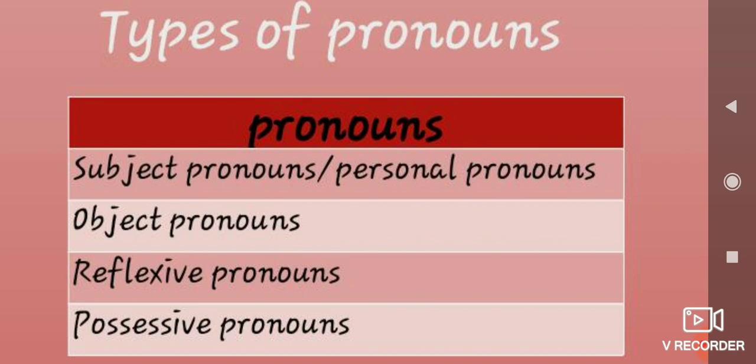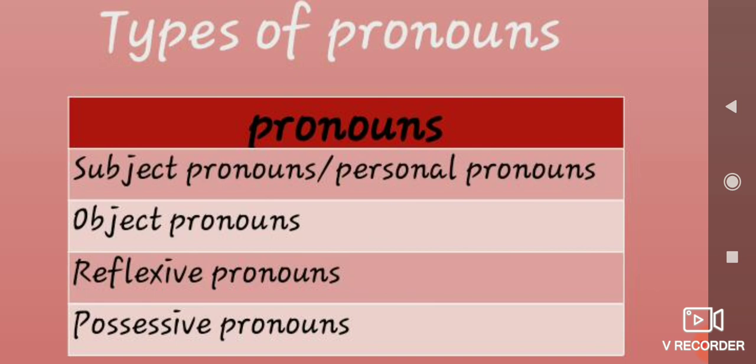Subject pronouns. If you hear the word subject, immediately the subject and predicate topic will come to your mind, right? In a sentence, whom we are talking about, or what we are talking about, that we call the subject. Suppose Shweta works hard. Who's working hard? Shweta is working hard. We are talking about Shweta here, so that is the subject. The book is interesting. Here in this sentence we are talking about the book, so the book is the subject.